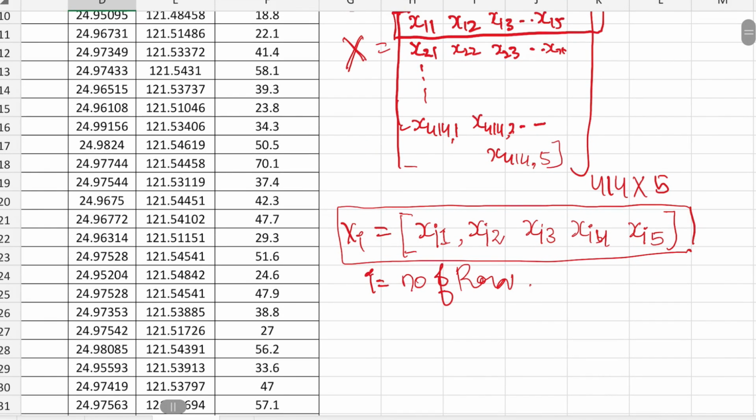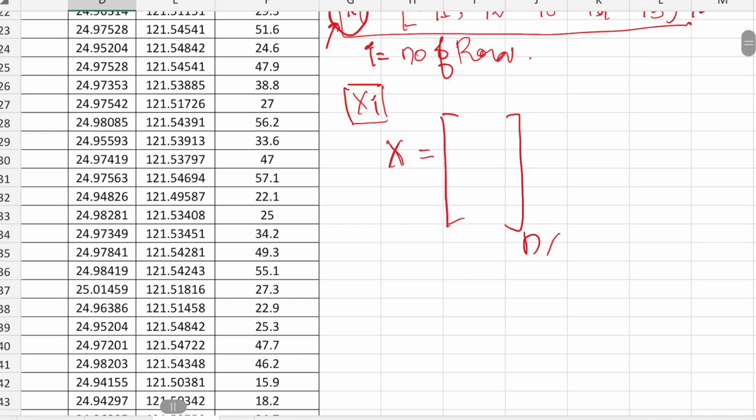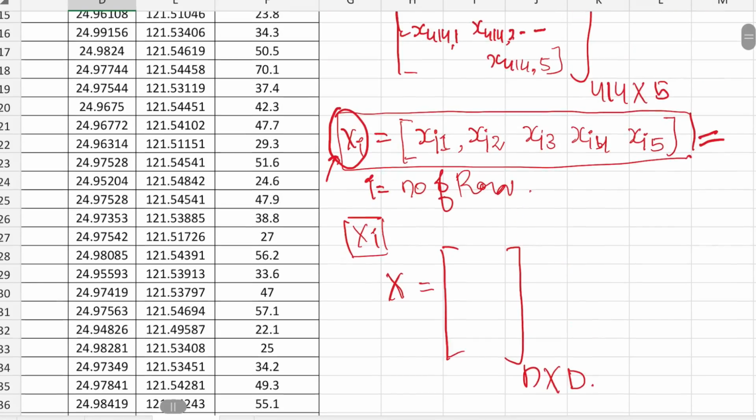Now, as you can see, this specific input data point x_i, the ith row, is multidimensional. It has 5 different dimensions, so we call it a multidimensional data point, right? Generalizing, we can say that x_i is a multidimensional data point, and X itself, the whole matrix of the training data set, would be the number of rows, n, multiplied by the dimension of the data set, which we call d, right?